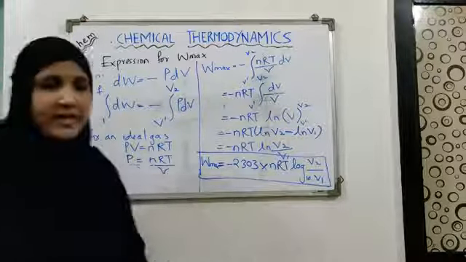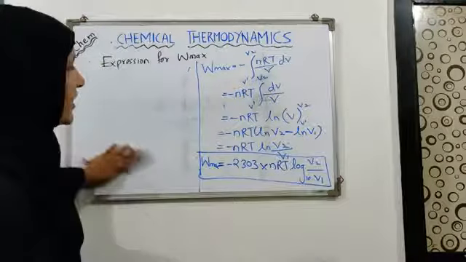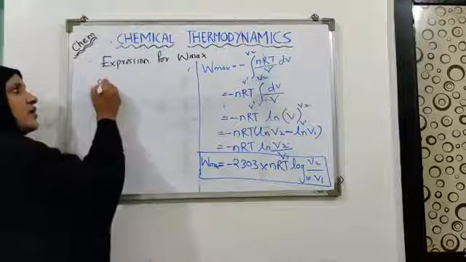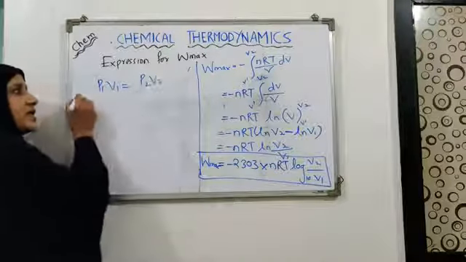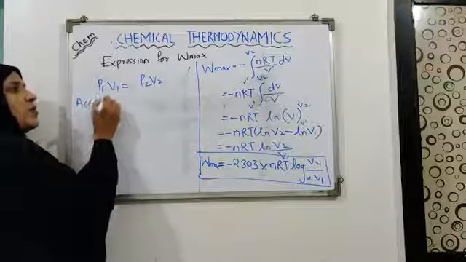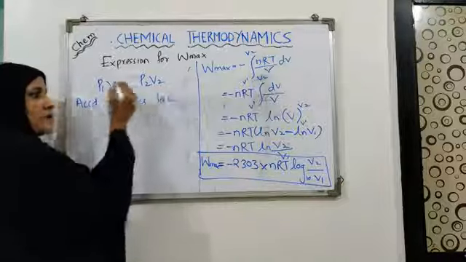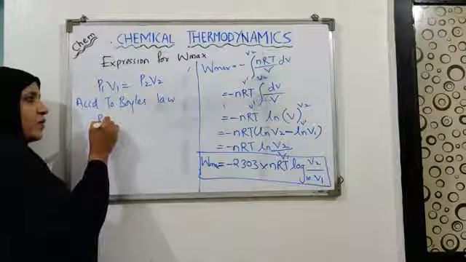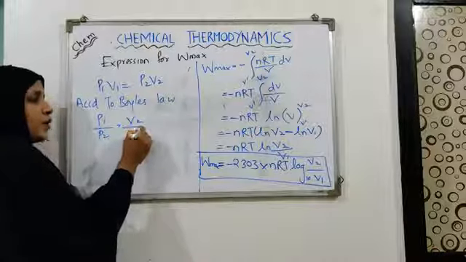Now we know that for an ideal gas, according to Boyle's law, P1 V1 is equal to P2 V2. So I can say that P1 upon P2 is equal to V2 upon V1.